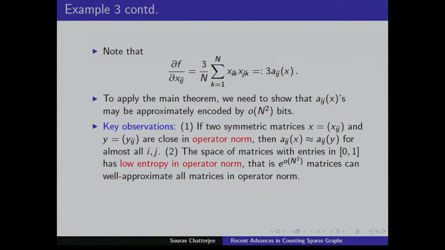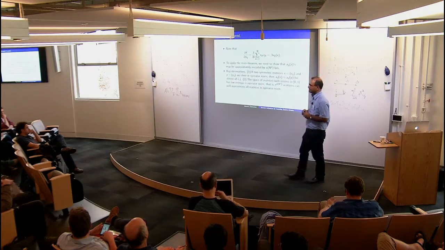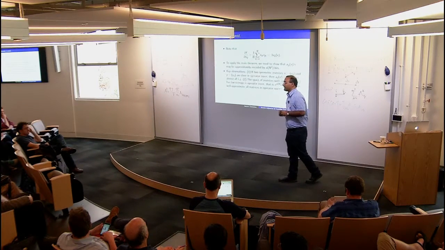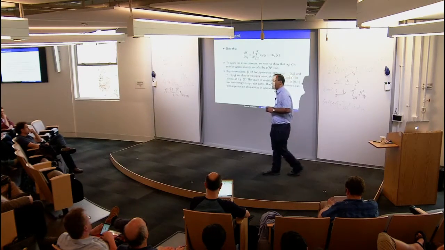Yes? Maybe I don't know what you mean by encoded, because it seems like if the graph is sparse, then the entire graph can be encoded in little o of n squared bits. But that doesn't count as an encoding in this case?